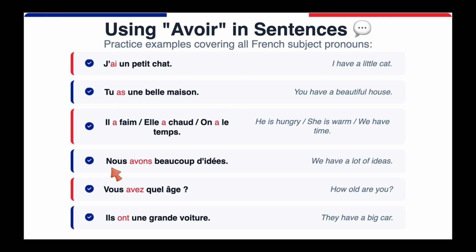Nous avons beaucoup d'idées. We have a lot of ideas. Vous avez quel âge? How old are you? Did you notice that? So to ask an age, you will not ask how old are you. You would use avoir. It's more like asking how much age do you have? Even the answer would be the same. J'ai 20 ans. That means I'm 20. So literally you're saying I have 20 years. Ils ont une grande voiture. They have a big car.